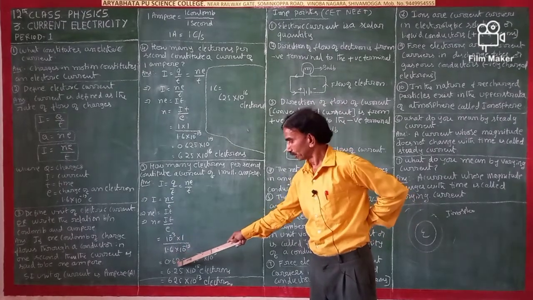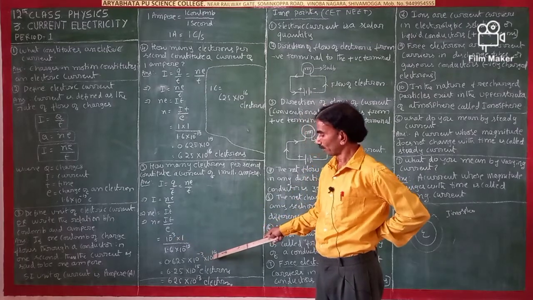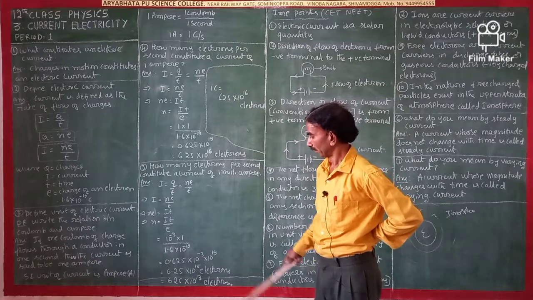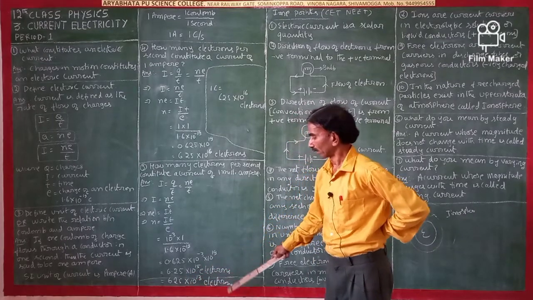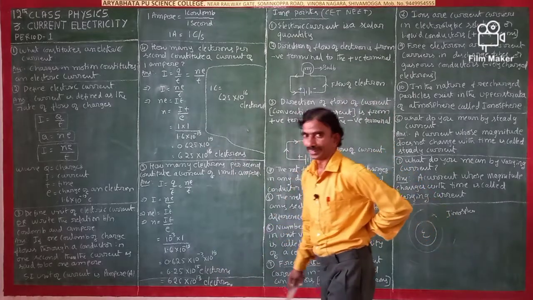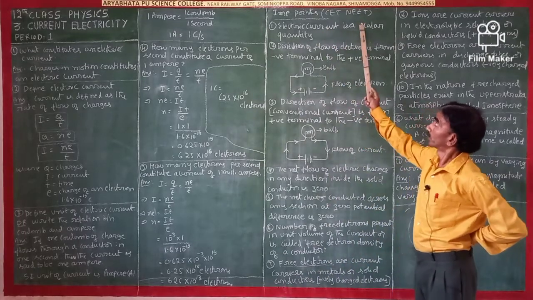So 0.625 into 10 to the power of minus 3 times 10 to the power of 19 gives 6.25 into 10 to the power of 15 electrons, that is 625 into 10 to the power of 13 electrons. For 1 milliampere, this much of electron needs to move in 1 second. Next, the important points I have written here.